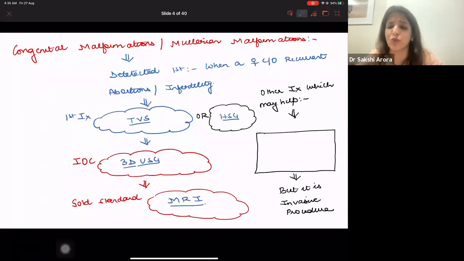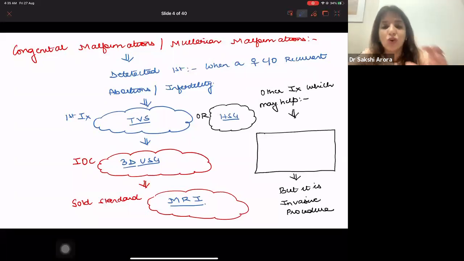In a lot of cases, you see that they give both an investigation of choice and a gold standard. See, gold standard means that you are going to do it only if it is very necessary, right?